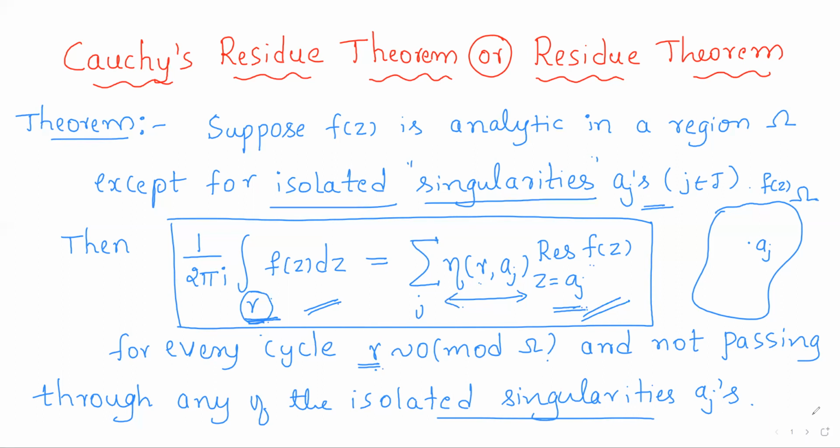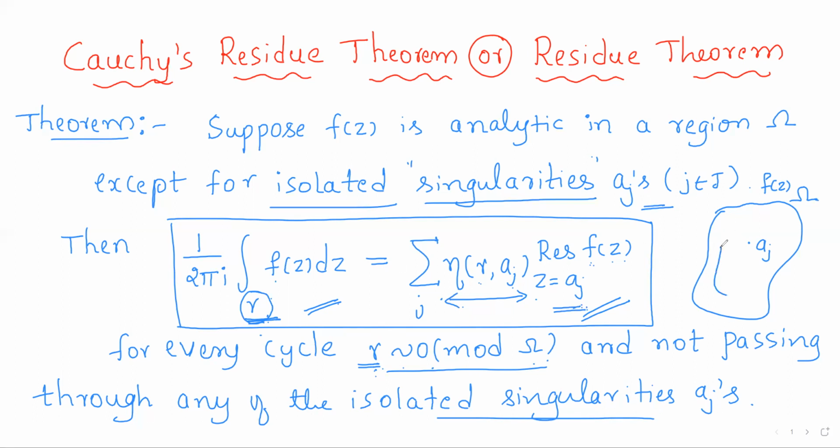Right? So first of all, the relation is 1 by 2 pi i integral f of z dz over gamma is equal to summation of eta gamma a_j into residue of f of z at the isolated singularity a_j. The summation runs over j. And here gamma is any cycle homologous to 0 with respect to omega. That means the index of any point in the complement of omega with respect to gamma is 0. And this gamma is not passing through any of the singularities.